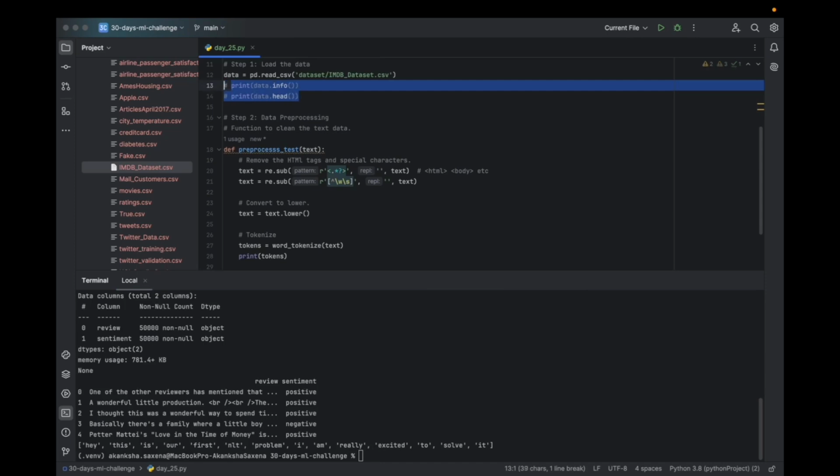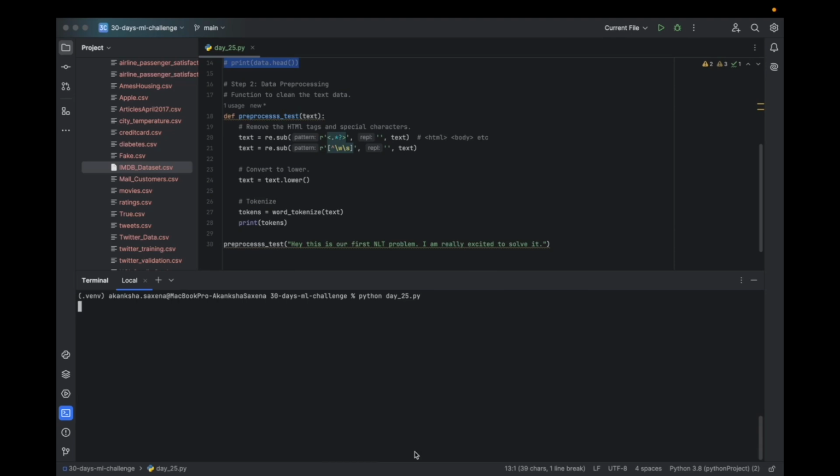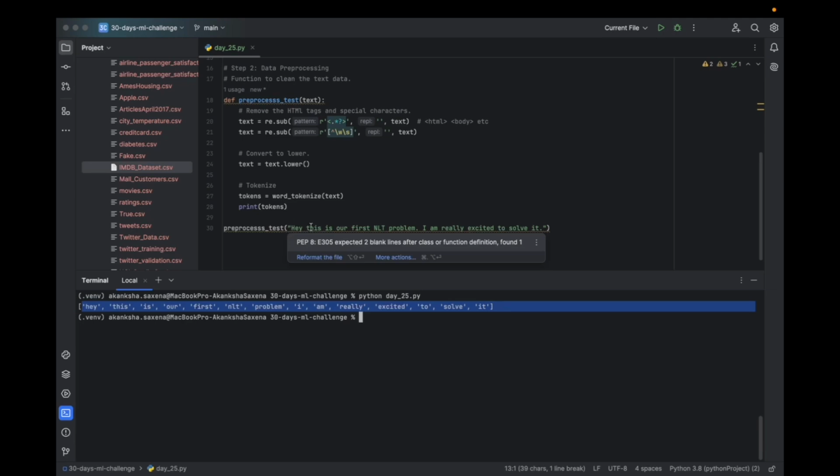Let's comment it and let's remove it, run it again. See what word_tokenize is doing, it is splitting the text, the review that we will be passing, into its individual words, right?